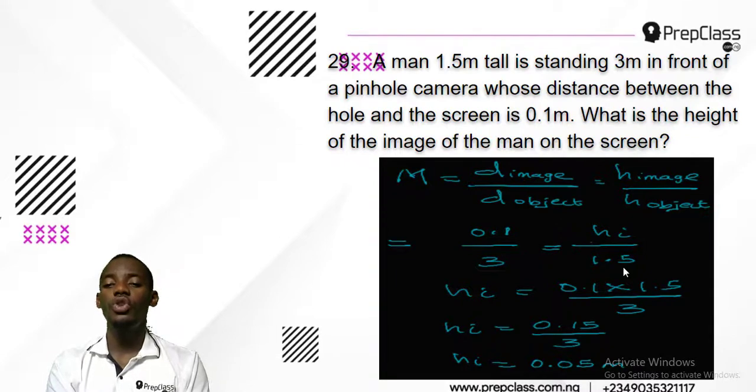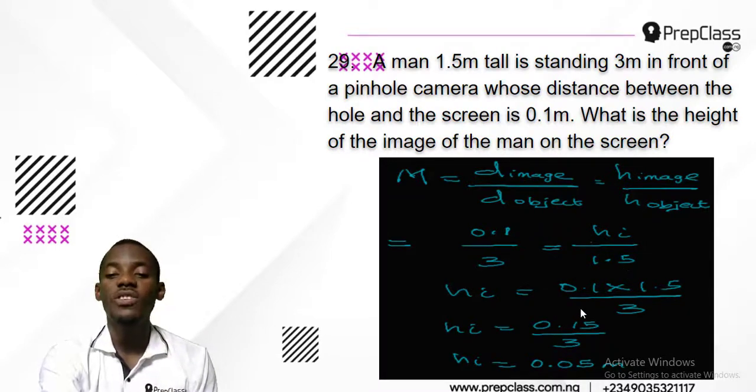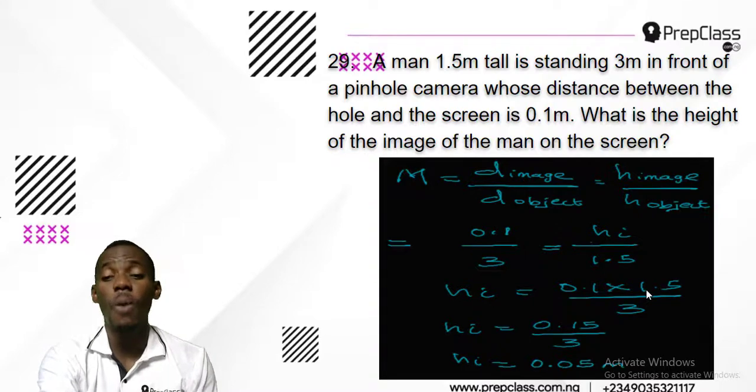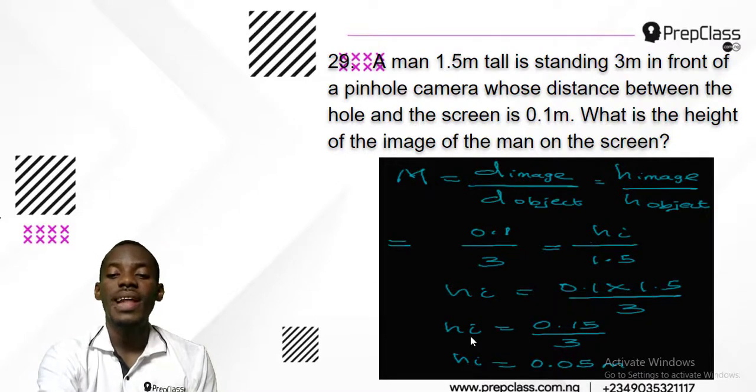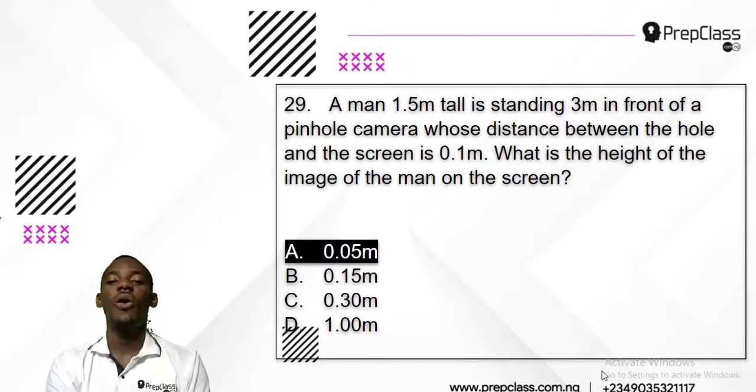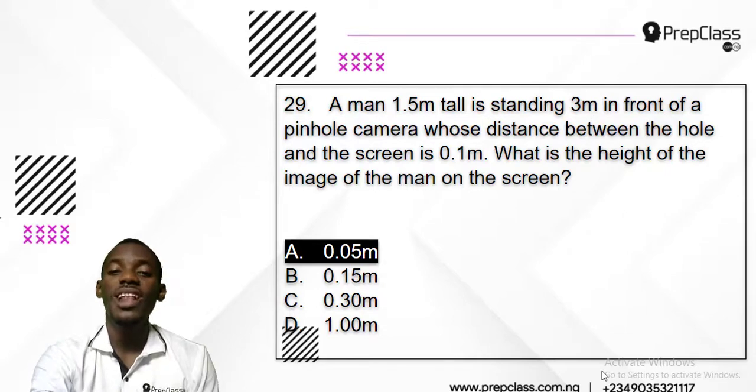Now you have to find HI, that's the height of the image. Just cross multiply and make HI the subject. That will give me HI equals 0.1 times 1.5 divided by 3, which is 0.15 over 3, and that gives 0.05 meter, and that is the height of the image of the man, and that is the answer to that question. Now let's check out number 30, which is the last one for this video.